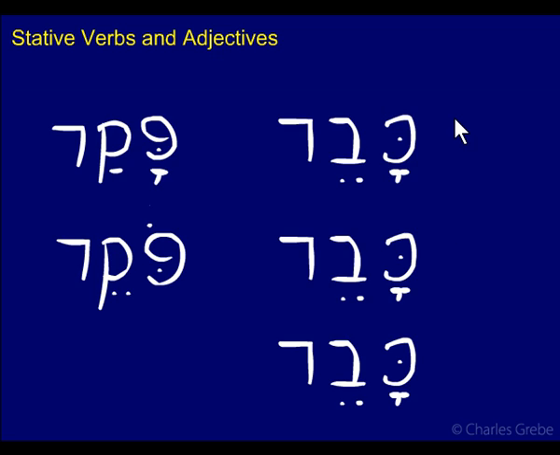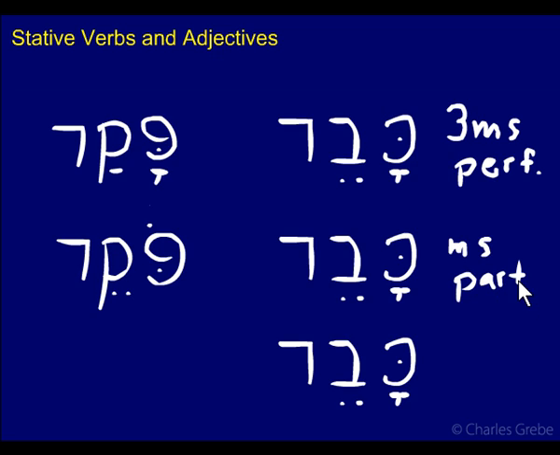Maybe I should write that here. So 3ms perfect. Masculine singular participle, or the masculine singular adjective.